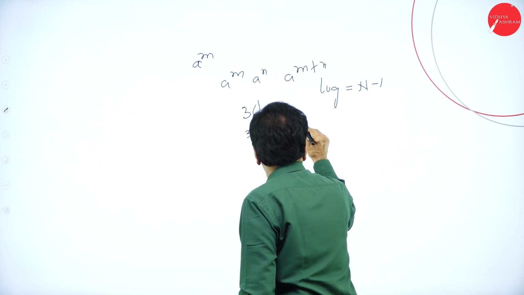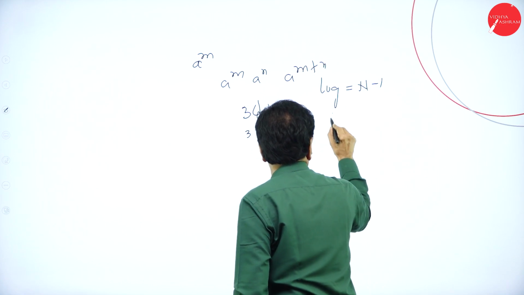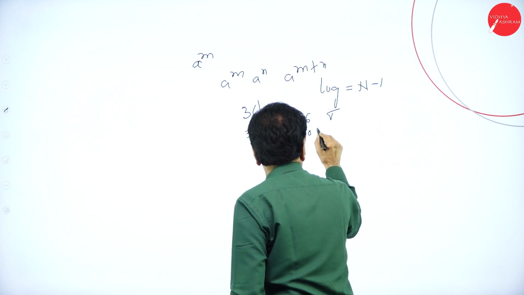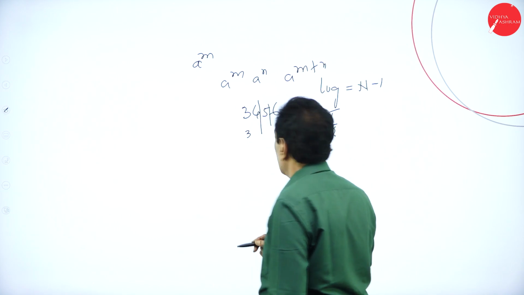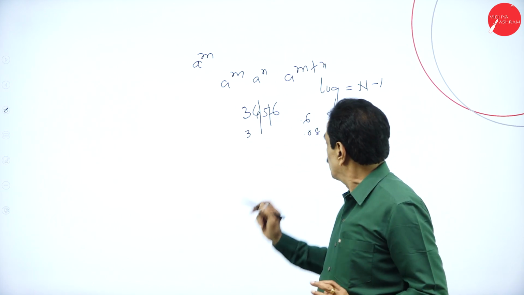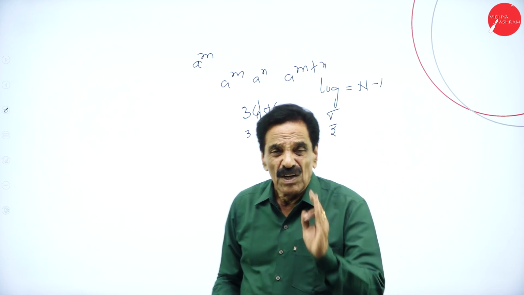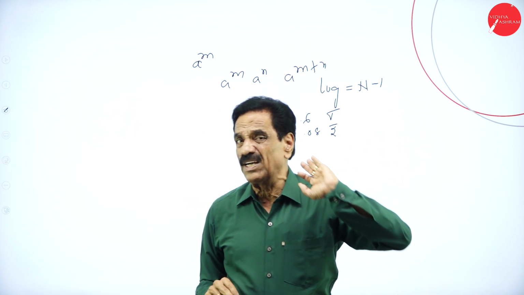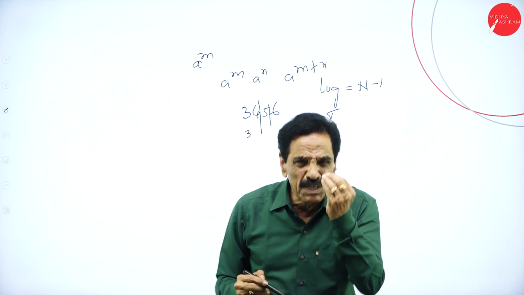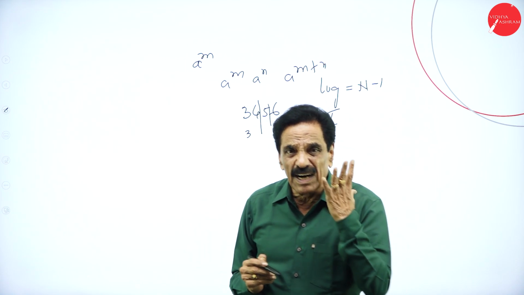If you have only 0.6, it's called bar 1. If it's 0.08, it's called bar 2. So bar 1 is nothing but minus 1. Bar 2 is nothing but minus 2. Of all the laws we are going to read in logarithm, I'm going to state one simple law, called the addition law.